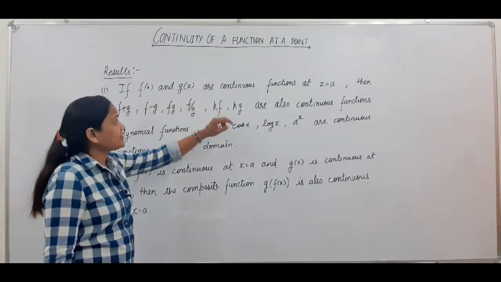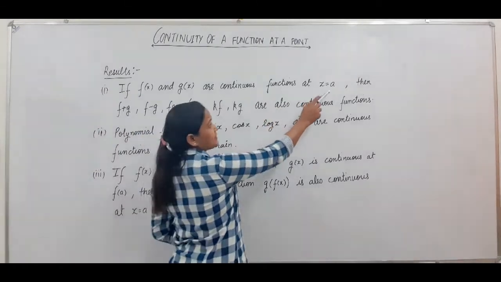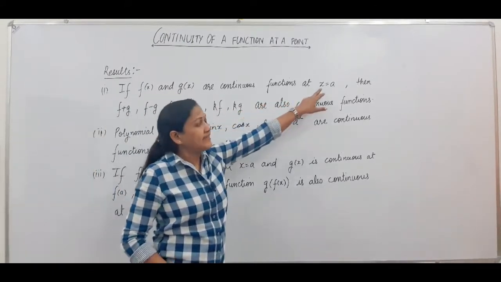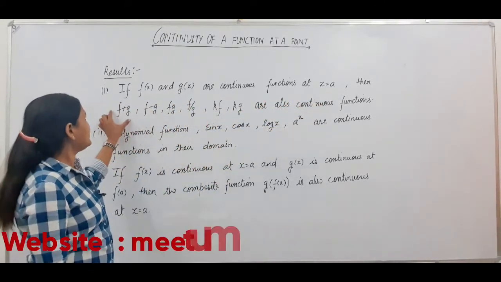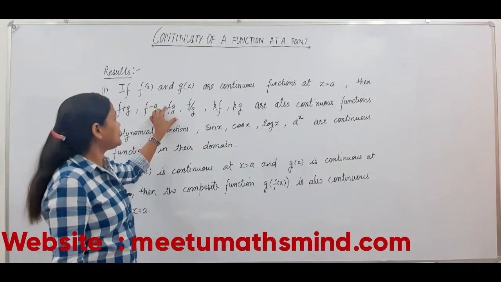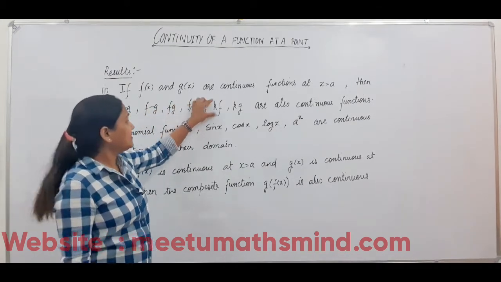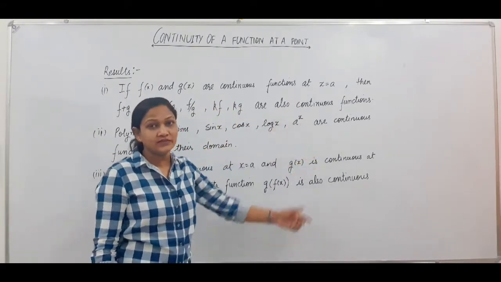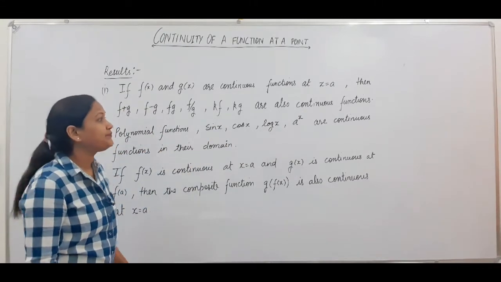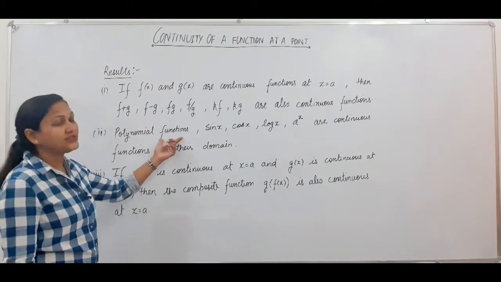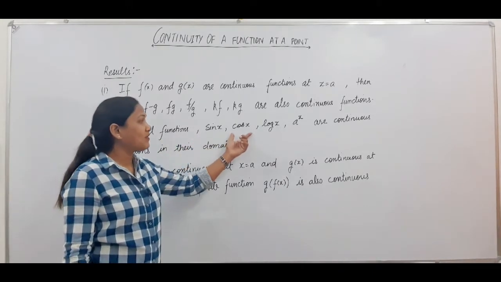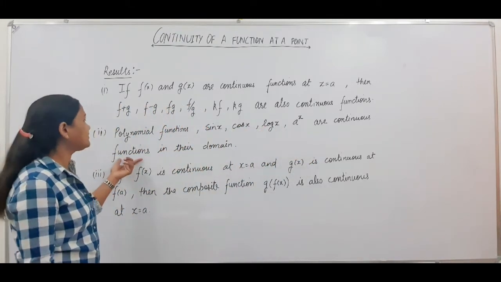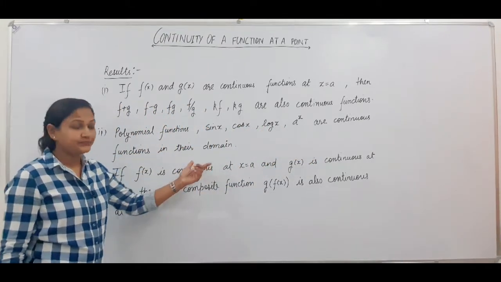If f(x) and g(x) are two continuous functions at x equals a, then f plus g, f minus g, f g, f upon g, scalar times f, scalar times g, all these functions are also continuous at x equals a. Similarly, polynomial functions, sine function, cos function, logarithmic function, exponential function are continuous functions in their domain.